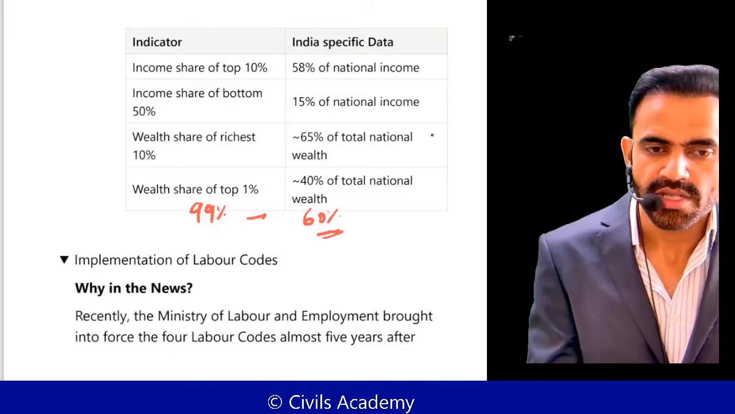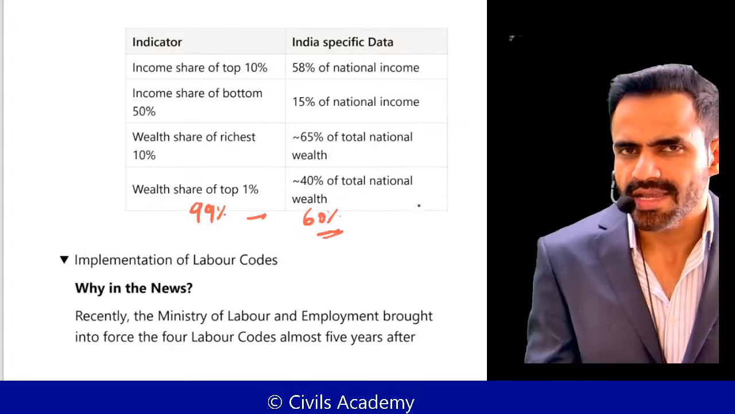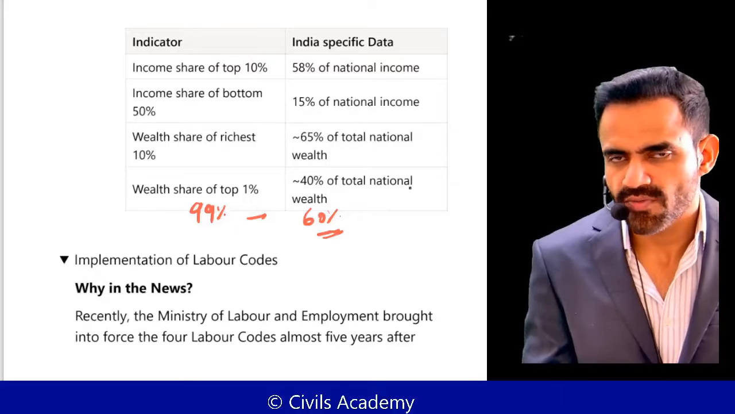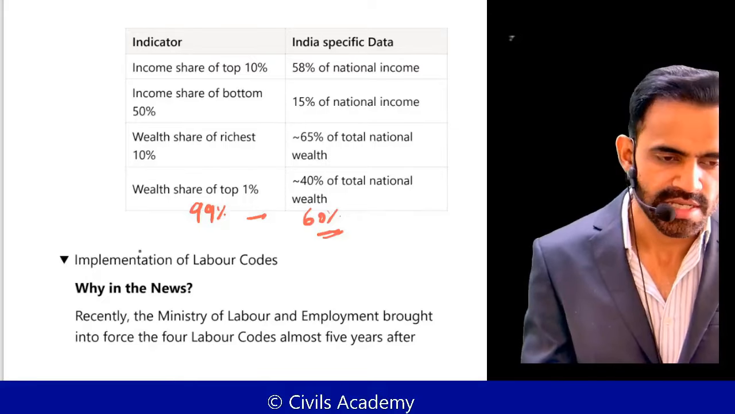Okay, so these numbers are important. Again, do not try to mug them up as of now. Just see them before exam.